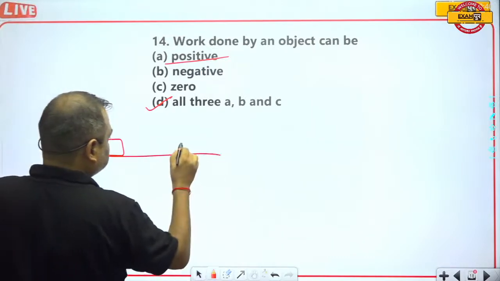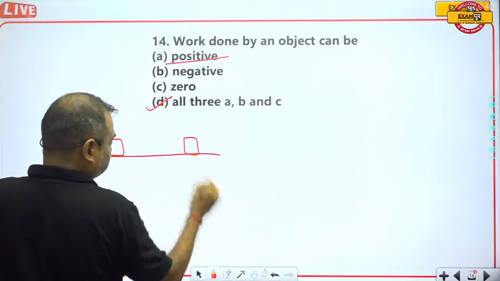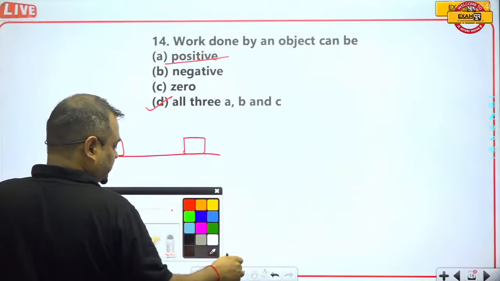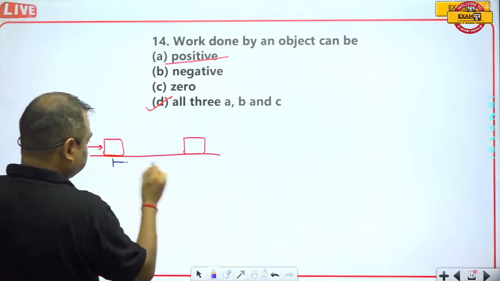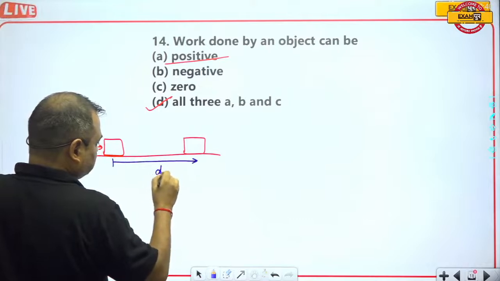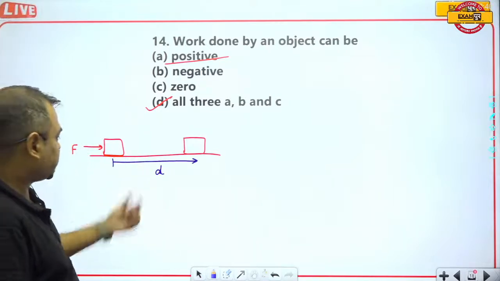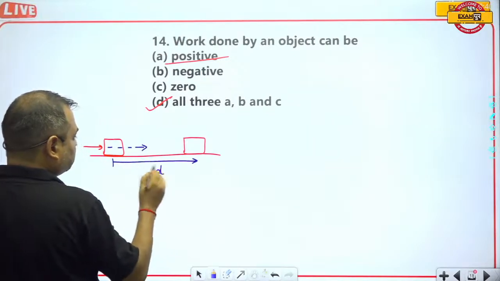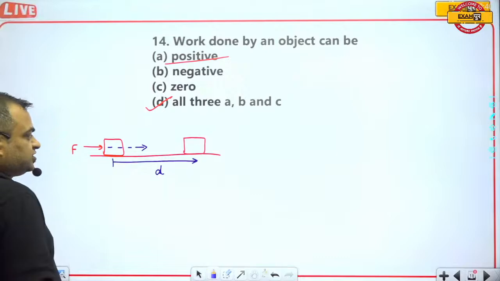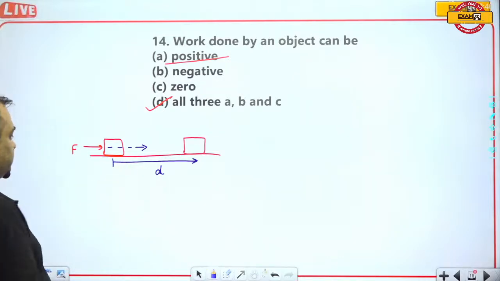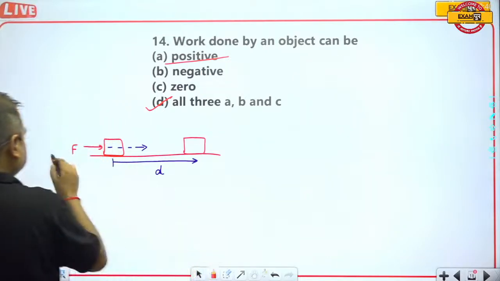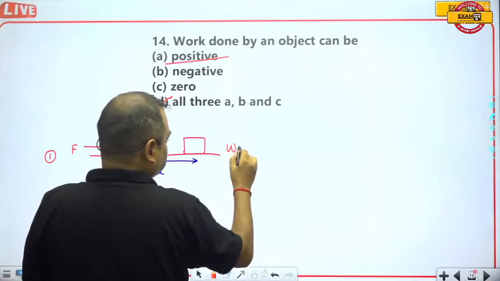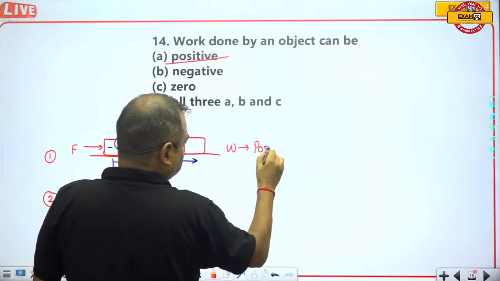Work is positive only when we apply a force and the body gets displaced in the same direction, like this, and this is the displacement. So the direction of the force and the direction of displacement are the same, and the angle will be 0 degrees. This is the first case, and in this case the work will be positive.